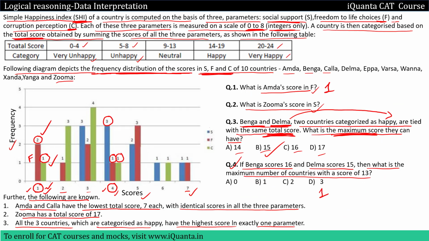So this is a very good set. Questions 1, 2, 3 can be solved very quickly. 4 is a case based question. If it takes more time, you can even leave this. So I hope the explanation was understood. Understanding the relation of frequency and scores, interpreting that table, is very important over here, because parallel to assignment of scores, we have to keep making changes in our table as well, to track how many people can be given a particular score.